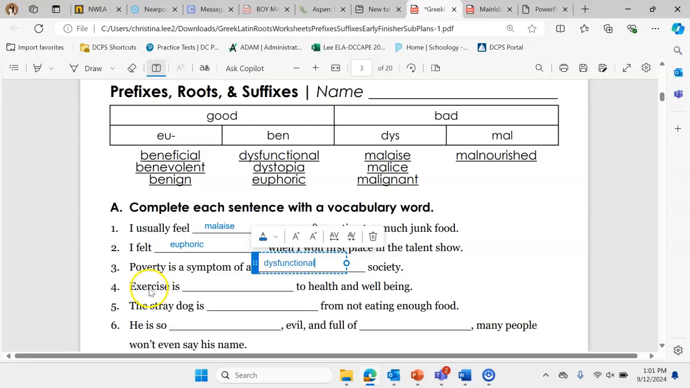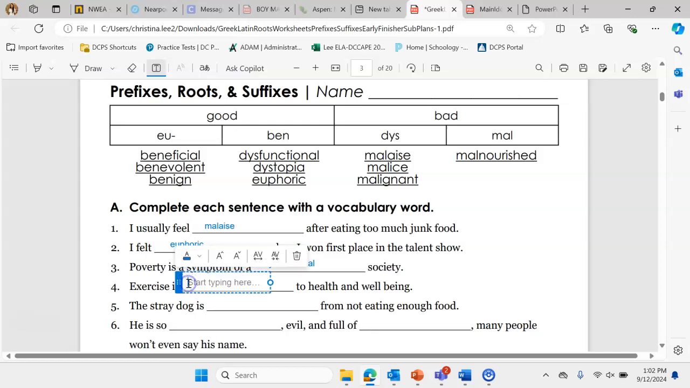Exercise is blank to health and well-being. So in this case, exercise is a good thing for our health and well-being, so it should be one of our BEN or EU words. We've already used euphoric, so beneficial, benevolent, or benign. Well, exercise is beneficial. Beneficial means helpful, right, to health and well-being. It's good for our health and well-being.